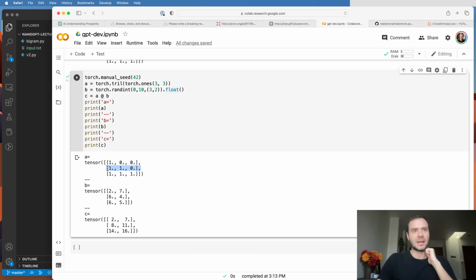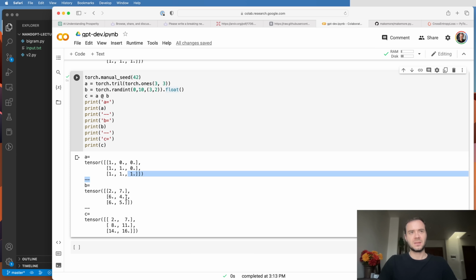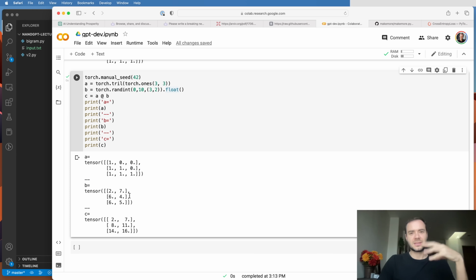Now here we have 110. So 110 dot product with these two columns will now give us 2 plus 6, which is 8, and 7 plus 4, which is 11. And because this is 111, we ended up with the addition of all of them. So basically, depending on how many ones and zeros we have here, we are doing a sum of a variable number of these rows, and that gets deposited into C. So currently we're doing sums because these are ones, but we can also do an average, right? And you can start to see how we could do an average of the rows of B in an incremental fashion.